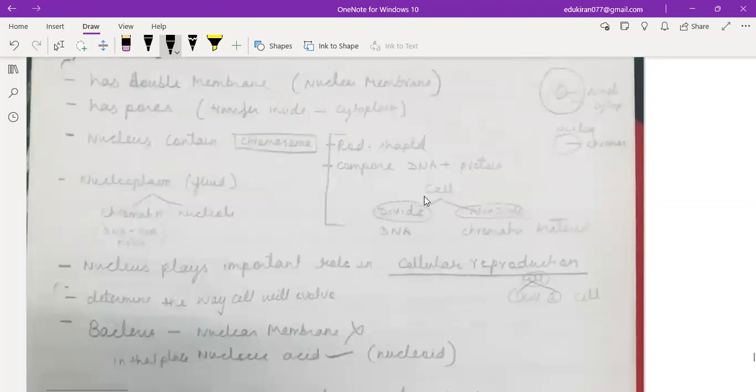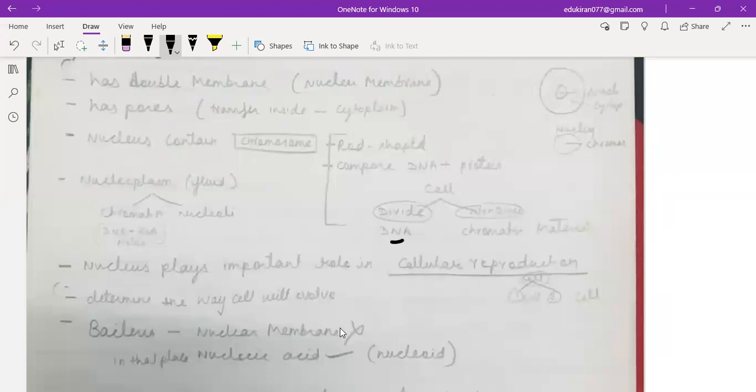If the cell is dividing, it has DNA. If it is not dividing, then it contains chromatin material. Clear? Okay. The nucleus plays an important role in cellular reproduction, determining the way the cell develops. So basically, because of the nucleus only, it helps in cellular reproduction. Plus, it determines how the cell will evolve.